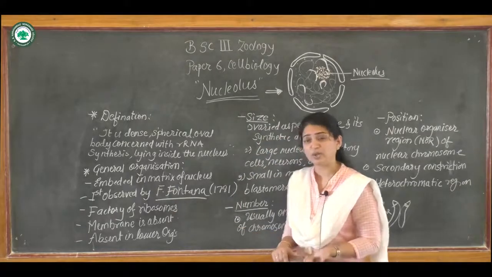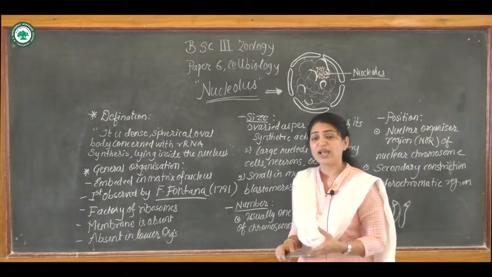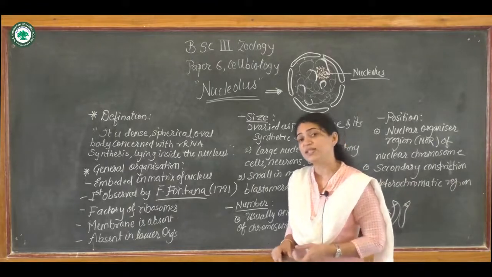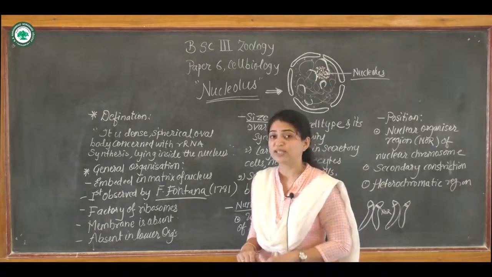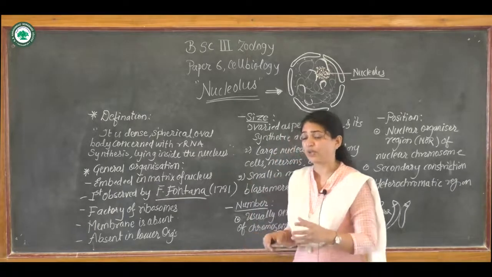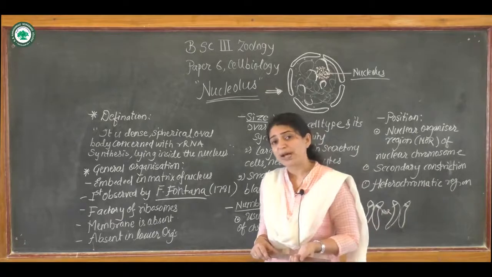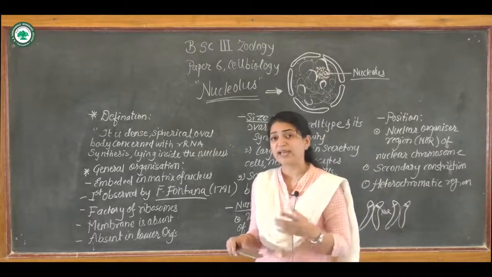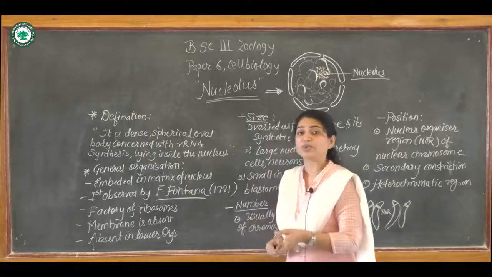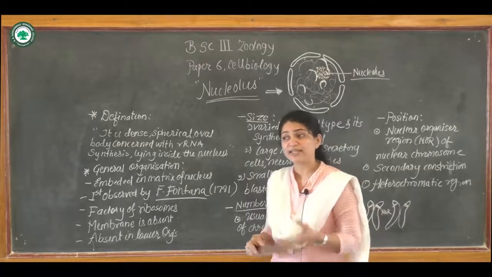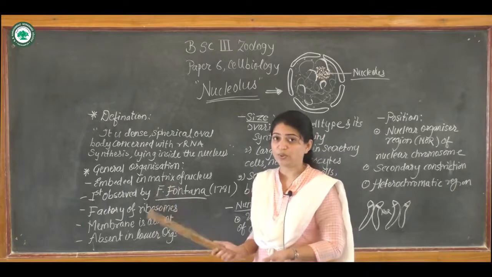It was later known that these structures are responsible for the synthesis of ribosomes, which are required for protein synthesis and for carrying out different functions of the cell. So these ribosomes are synthesized by the nucleolus.